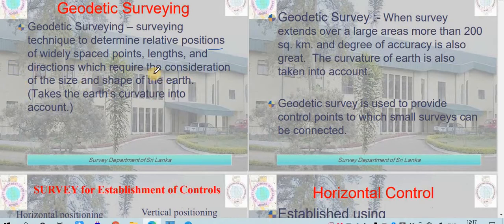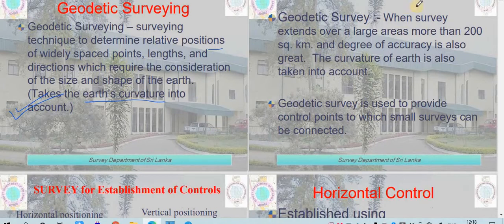So we need to consider the size and the shape of the earth, that is called the earth curvature, into account. So far, whatever surveying we were doing, your chain surveying, compass surveying, theodolite surveying, leveling, and all the other types like plane table surveying, we were not considering the earth curvature effect, but in this case we need to consider it.